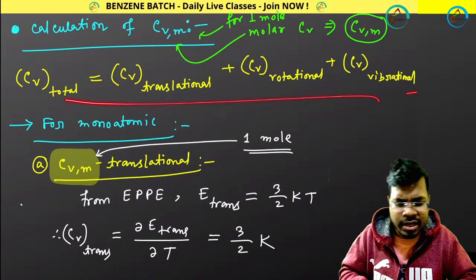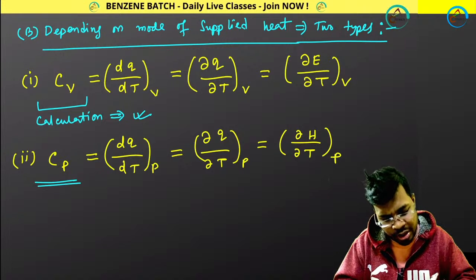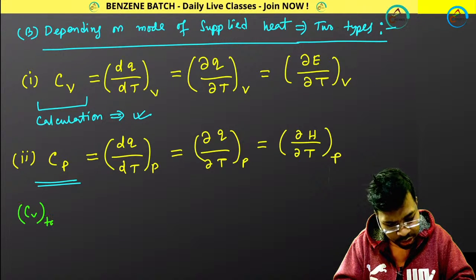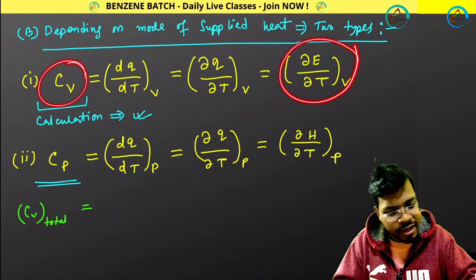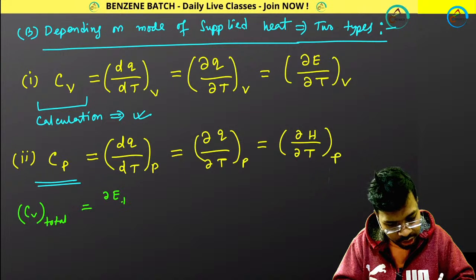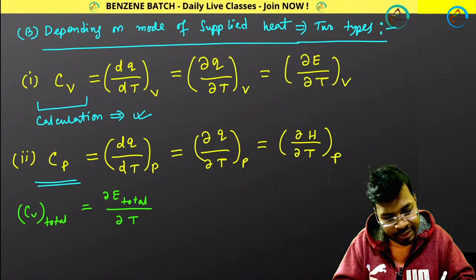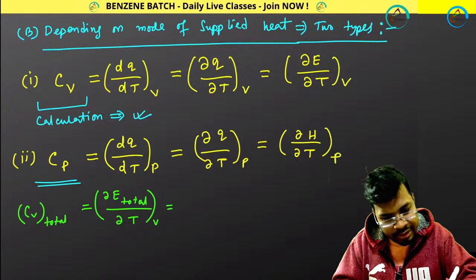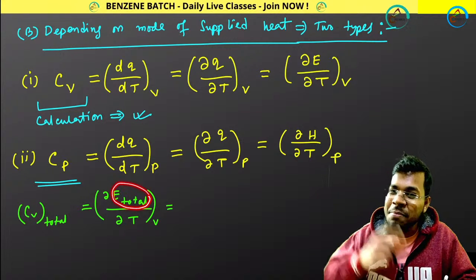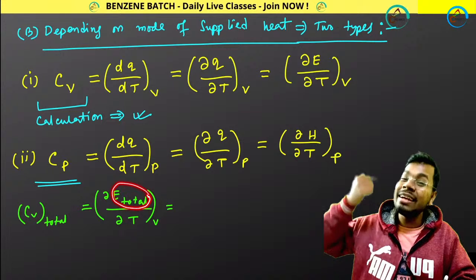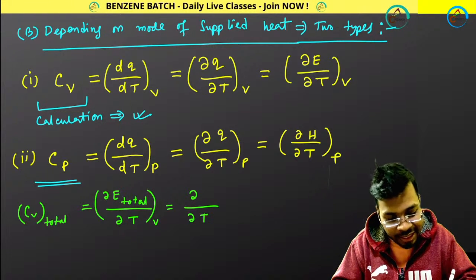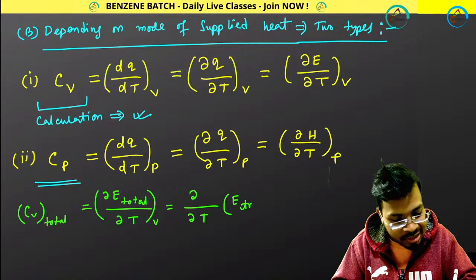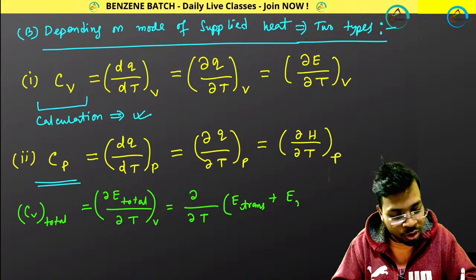It is a very simple calculation. Let me show you this one. So CV total, that means what? You know, CV means del E by del T at constant V. So del E total by del T at constant V, and E total means total energy, which means total kinetic energy, right? So E total means E translational kinetic energy plus E rotational kinetic energy plus E vibrational kinetic energy.